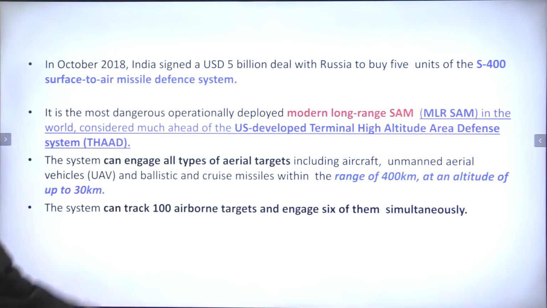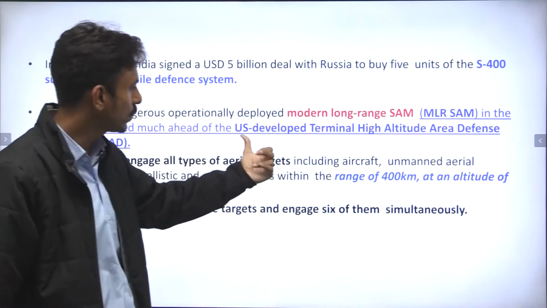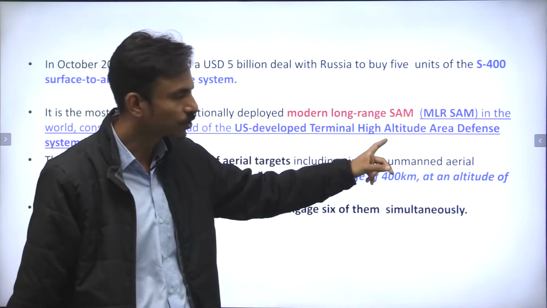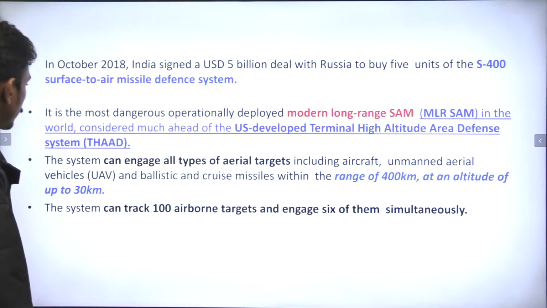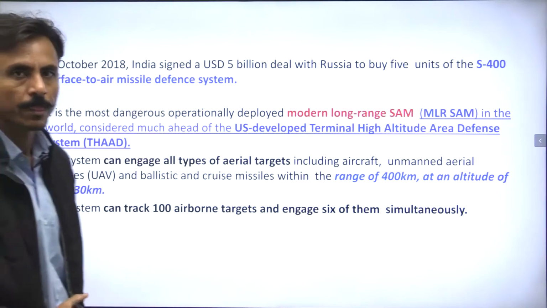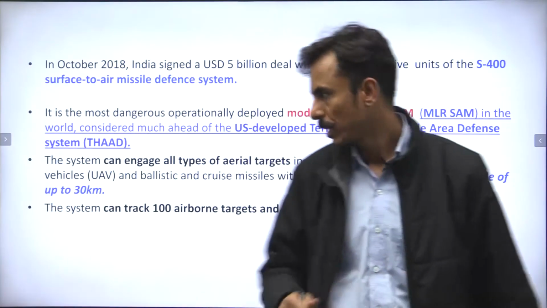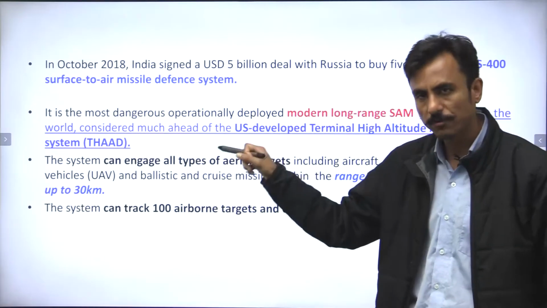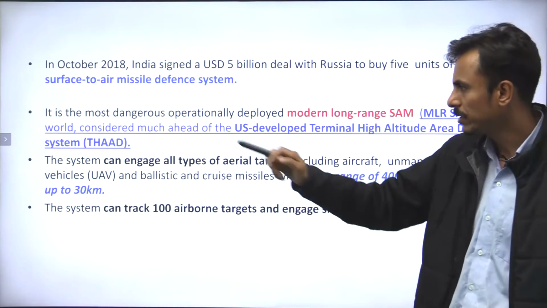And it is considered much ahead of the US-developed Terminal High Altitude Area Defense system, also called THAAD, right? So it is much more powerful and much more advanced as compared to THAAD.